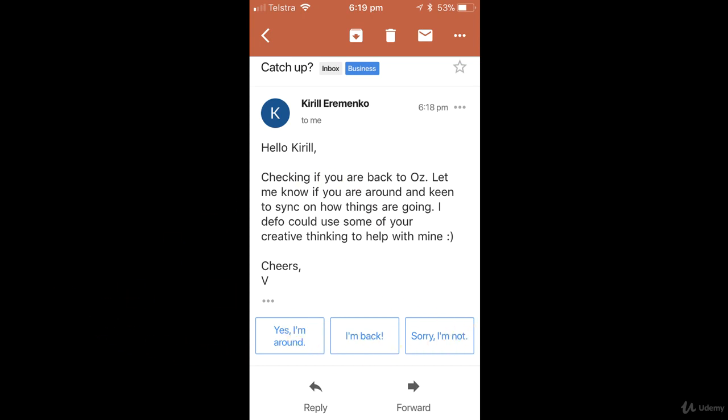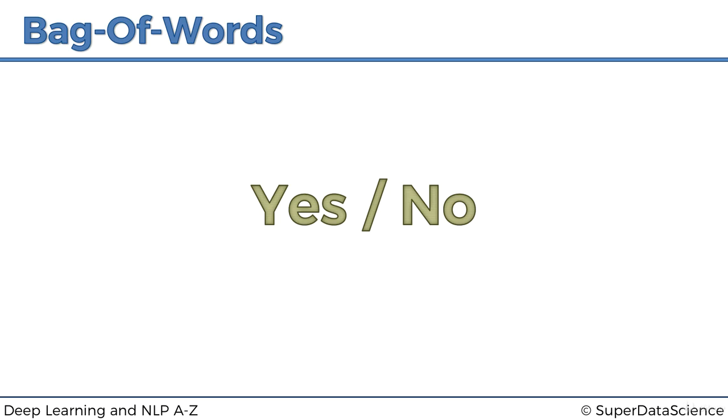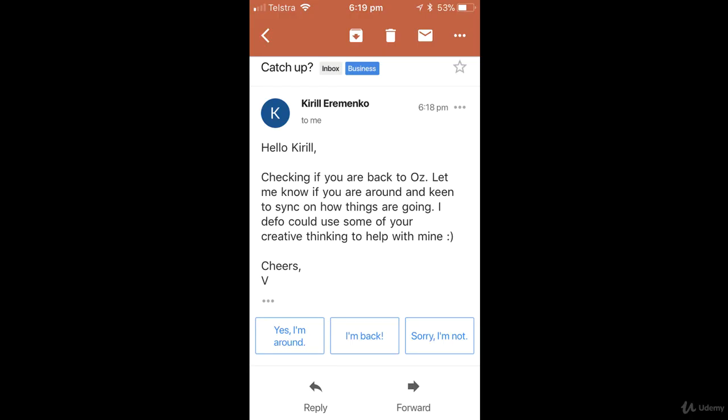In the meantime, text of the email is here. What can we do with it? All right, so first things, we're going to start off simple. We're going to look at how we can create a model that will give us a yes/no response, because that's one of those questions. The question is, are you back in Australia? Let me know if you're around. I'm keen to sync. So yes, no.